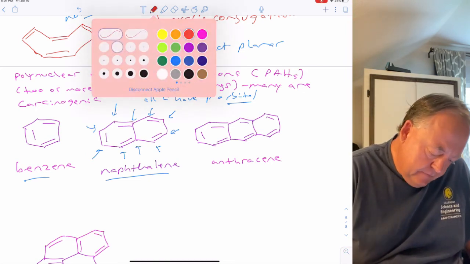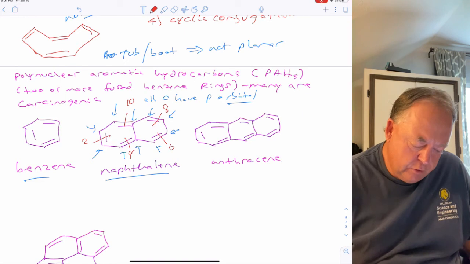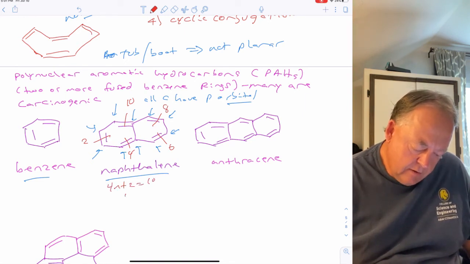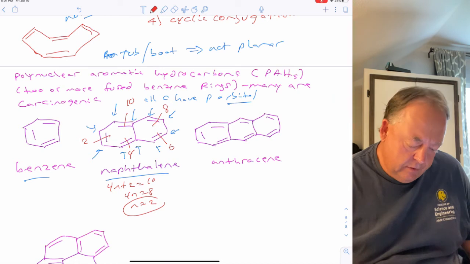So how many electrons does it have? It's got 2, 4, 6, 8, 10, because each double bond counts for 2. Does 10 fit? 4n plus 2 equals 10. So 4n equals 8, so n equals 2. That's an integer. Yes, this is an aromatic molecule.